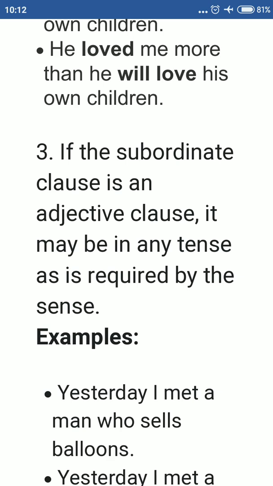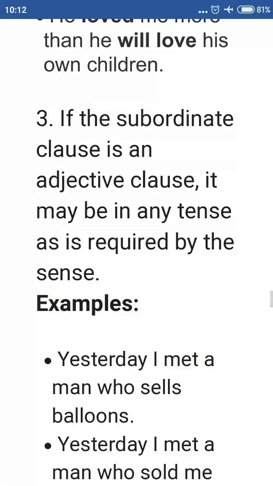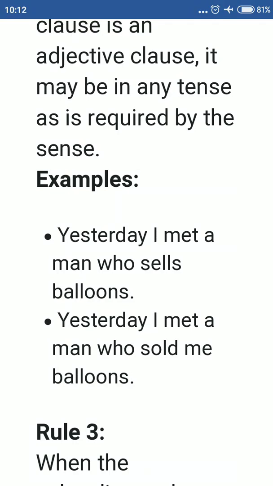Next in the exceptions, see here the example: yesterday I met a man who sells balloons. Here the subordinate clause is in present tense, who sells balloons. It means this is the description of the man who is selling balloons. So here, who sells balloons is a subordinate clause, an adjective clause. Who sells balloons? Which man? This is an adjective clause.